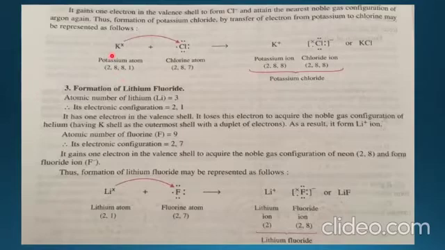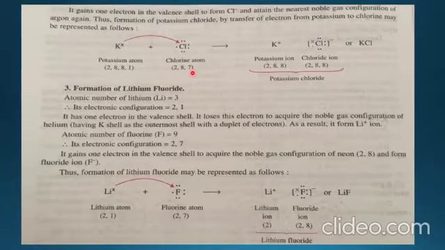In potassium chloride, potassium has atomic number 19 with electronic configuration 2,8,8,1, which means one valence electron is present, whereas chlorine has atomic number 17 with configuration 2,8,7, which means one electron is required. So the valency in this case is 1 and the valence electrons are 7.